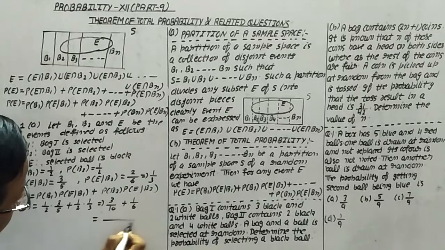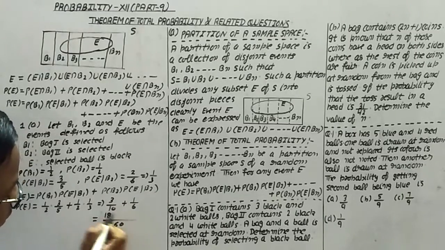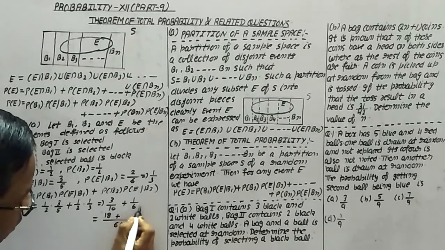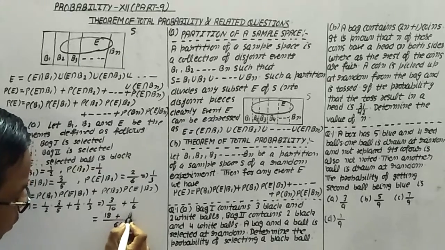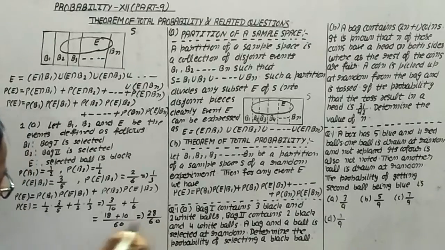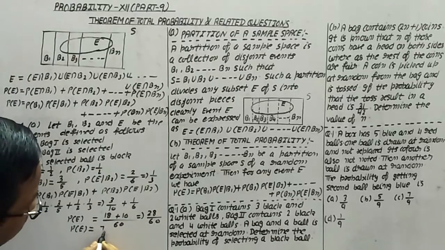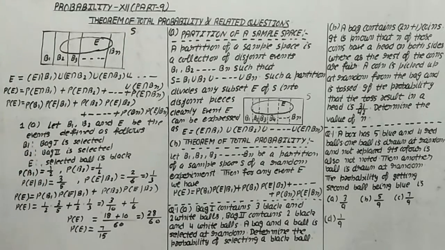The LCM is 30. So this is (9 plus 5) upon 30, that is 14 upon 30. It means the probability of E is 7 upon 15, and this is the answer for this part.